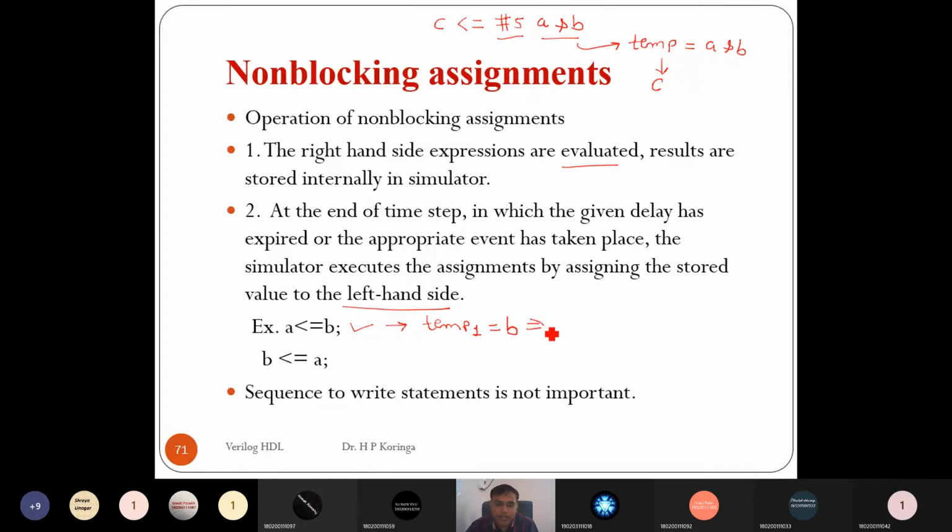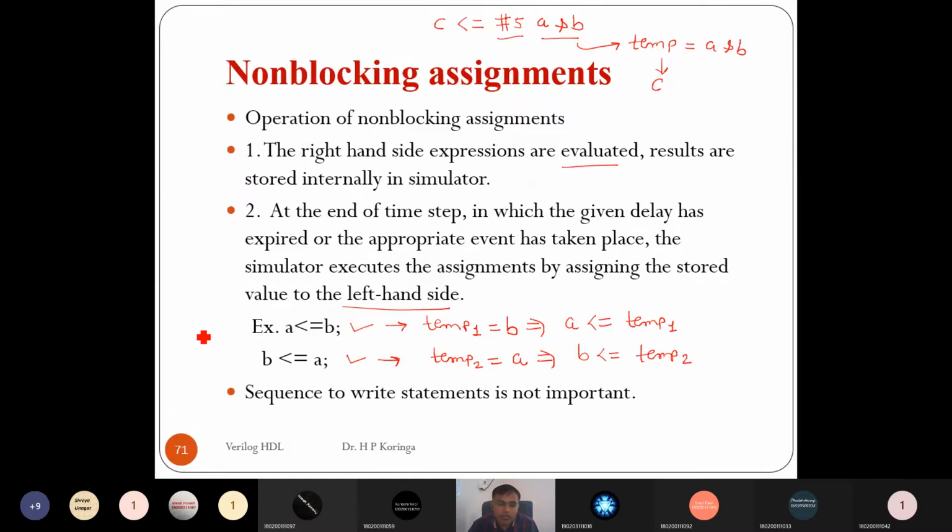And then temp1 will be transferred to A at the end of the simulation. When the other statement is executed, it stores the value of A into another temp variable, temp2, and at the end of the simulation, the temp2 variable will be transferred to B. Right, so we can easily exchange the data without using any third variable using non-blocking assignment statements.